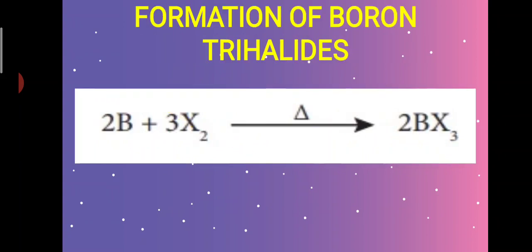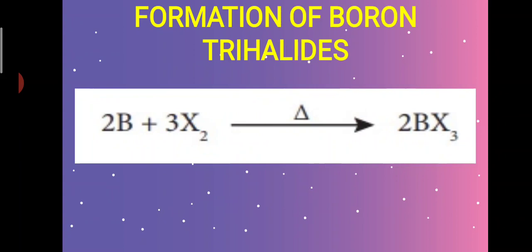Next is formation of boron trihalides. So how to form boron trihalides? Here boron reacts with halogen. Halogen is always represented as capital X. X could be fluorine, chlorine, bromine, iodine or astatine, anything.